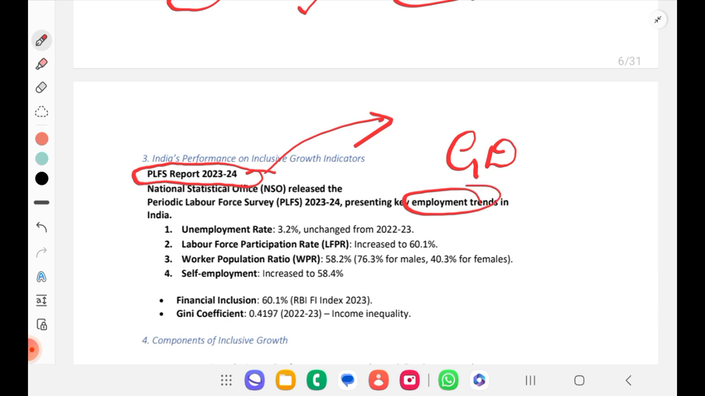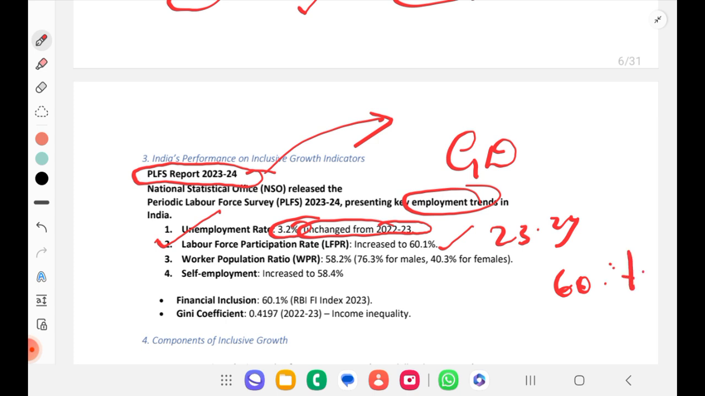If you see there, the unemployment rate is 3.2%, which is unchanged from 22-23 to 23-24. This year also it is 3.2%. Whereas the labor participation rate has increased to 60.1%, not just 50%, more than 50%. So this is important. These are indicators which will measure inclusive growth, right? One such is the Periodic Labour Force Survey.